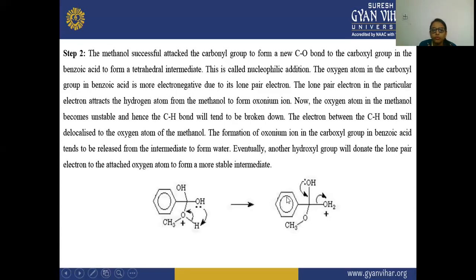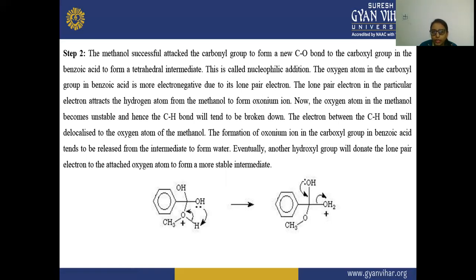Next, in step 2, you will see the methanol successfully attacks this carbonyl group and forms a new C-O bond to the carboxylic group in the benzoic acid, so that there is a formation of this tetrahedral intermediate, and this we call your nucleophilic addition.